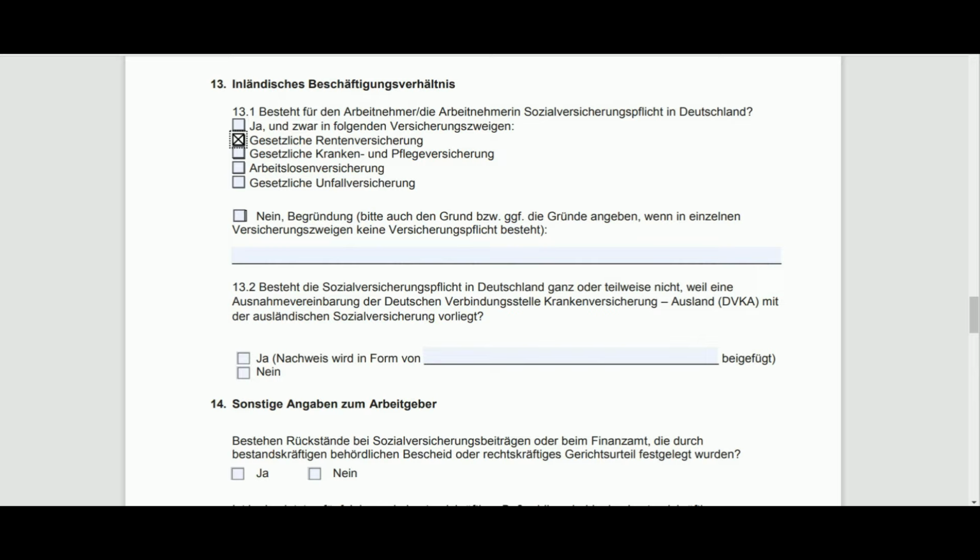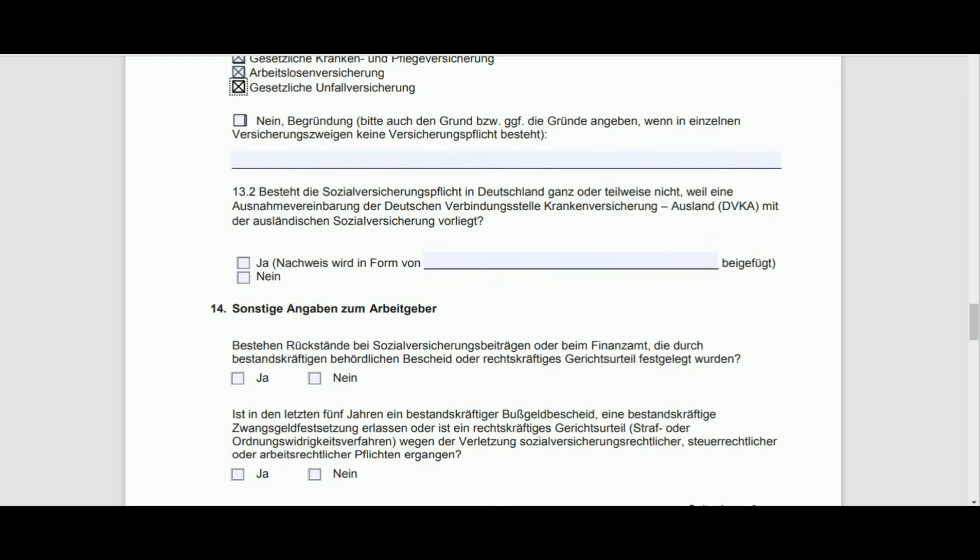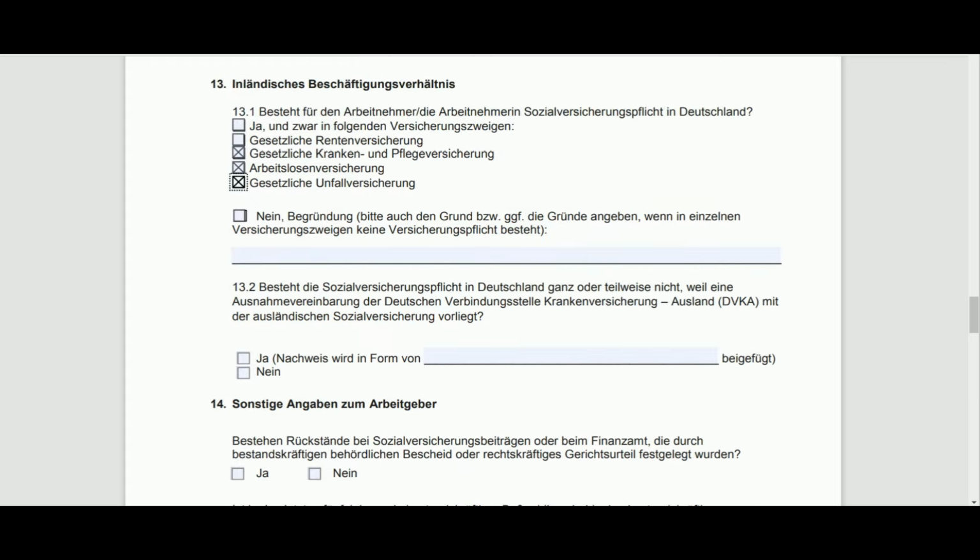Most likely when you start your job contract, you'll be asked for these forms. That is, you have to accept Rentenversicherung deductions. Then you also have to get a gesetzliche Kranken or Pflegeversicherung, that is your medical insurance. These are all most of the time applicable, and accordingly you have to tick the applicable ones. Gesetzliche Unfallversicherung, that is government accident insurance. If that's applicable, you have to tick that as well.